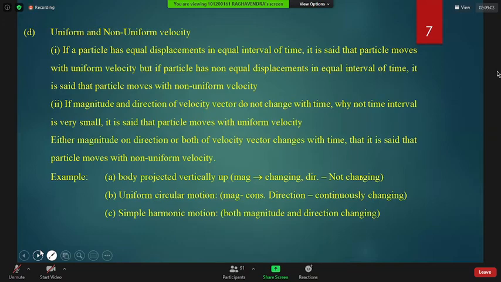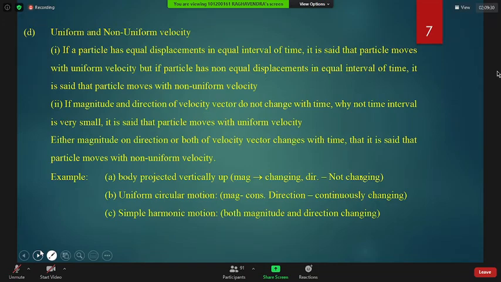Simple harmonic motion means what, sir? In simple harmonic motion, acceleration is directly proportional to displacement and is directed towards a fixed point in its path. The best example is a simple pendulum. You have seen a pendulum clock, right? Yes, sir.